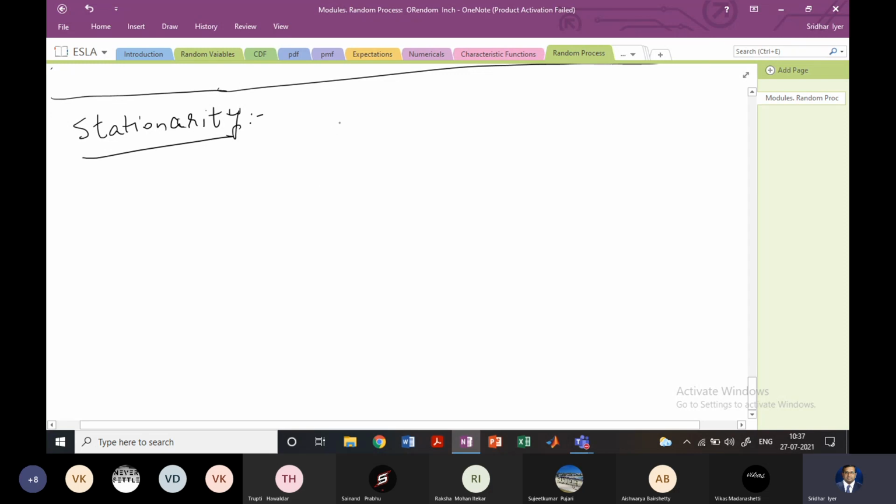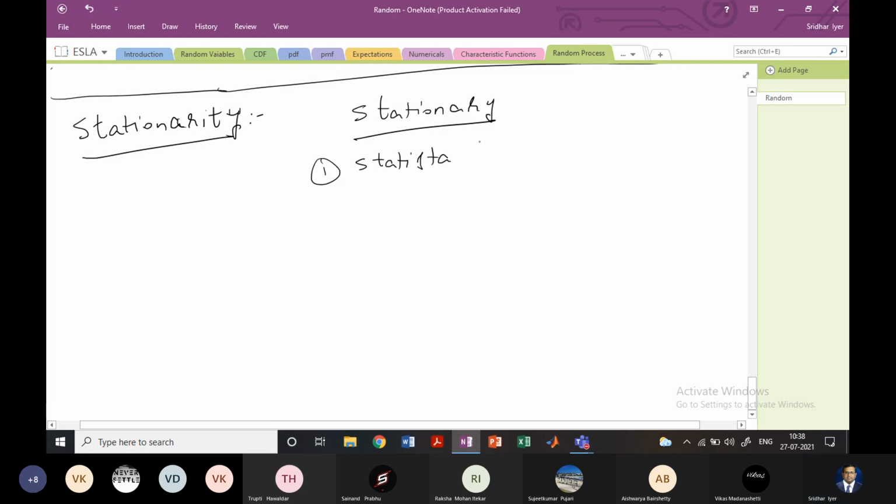In general, most of the random processes which we encounter in practice are stationary in nature. So what do we mean by stationary? In stationarity, the statistical properties remain the same at all times.